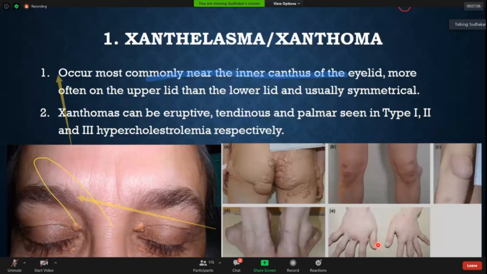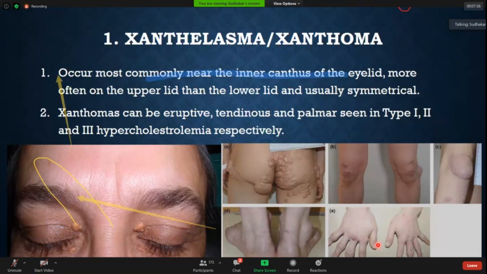Now, one of the most important questions which they ask in exams is which type of xanthomas are seen in which hyperlipoproteinemia. I usually remember it as ETP, you can remember. So type 1 has eruptive, type 2 has tendinous, and type 3 has palmar. Though there may be some overlap, this is the common, E, T and P. And type 2 hyperlipoproteinemia is usually associated with, as we know, aortic stenosis. So early onset aortic stenosis usually is associated with type 2 hyperlipoproteinemia.